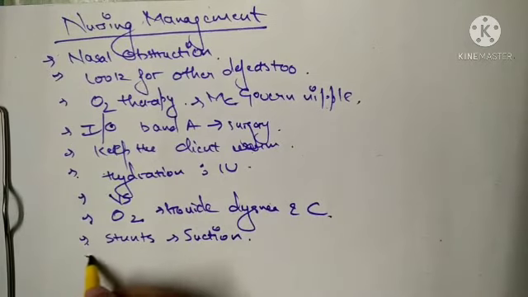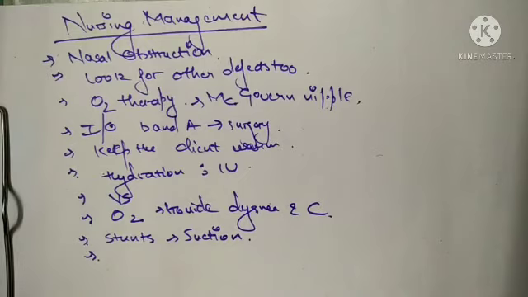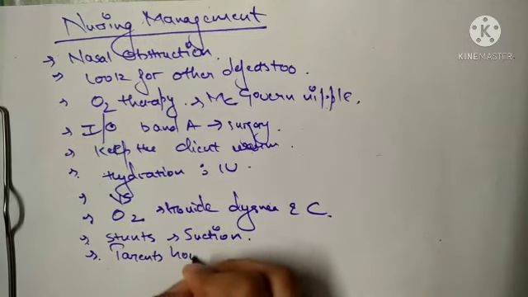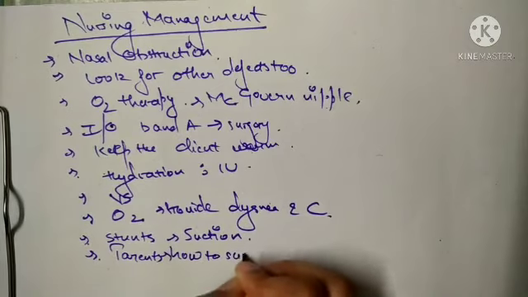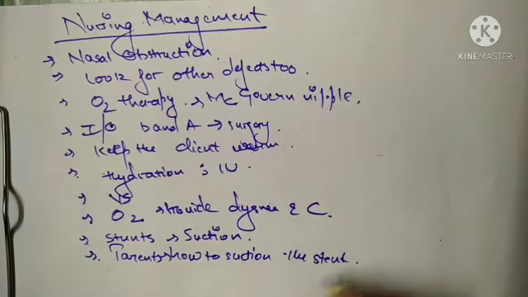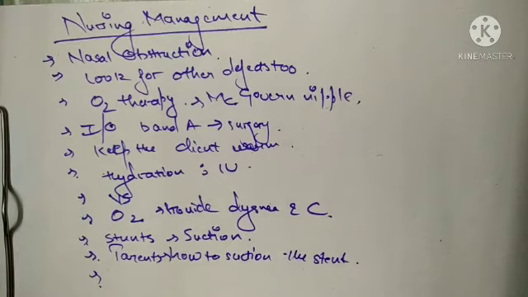And then what you have to do is teach the parents also how to suction the stent to keep the stent patent for a period of 3 months after the surgery, till the stent will be removed. So now parents are to be taught how to suction the stent, and also the nurse must teach how to keep the nose clean and how to give your baby nose drops.